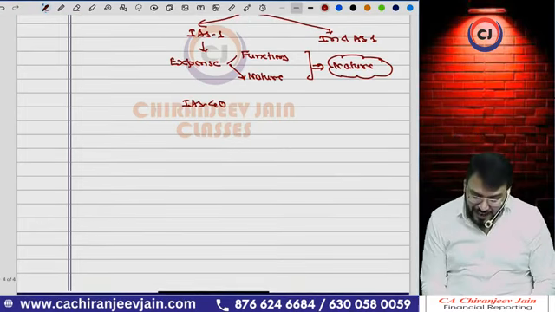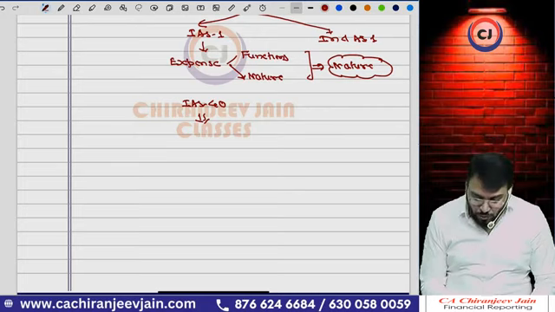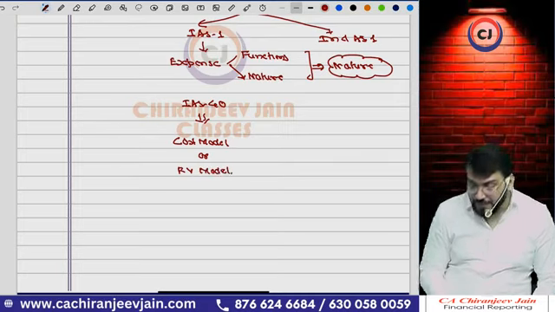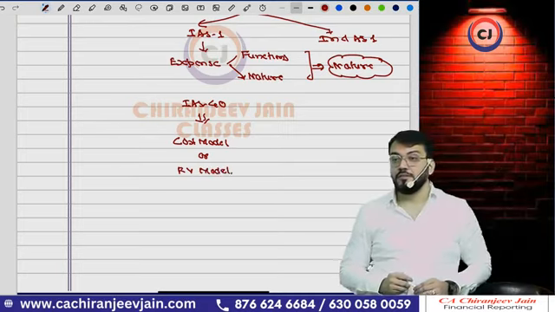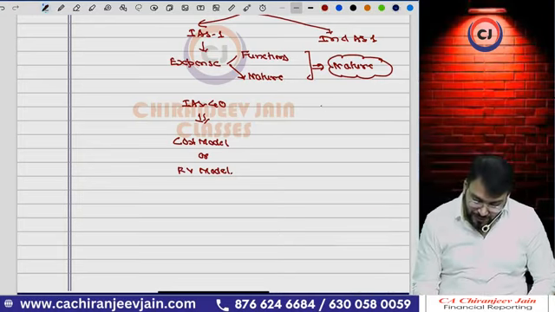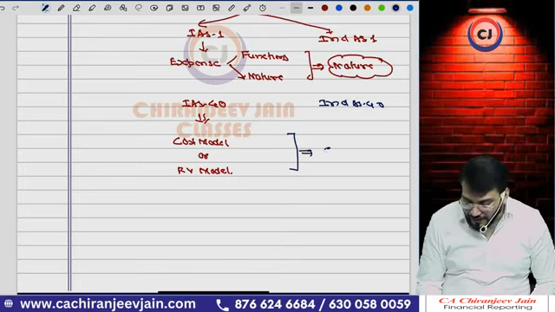Yes, sir. Now, as per IAS 40, which is related to investment property, they have given two options: either you can use the cost model or you can use the fair value model. In Ind AS 40, one of the options has been removed, and now it says only the cost model.